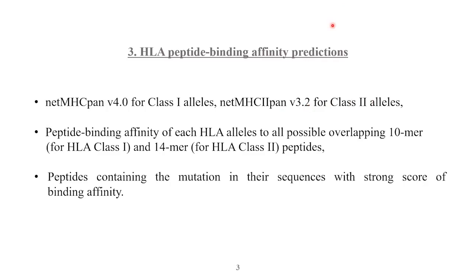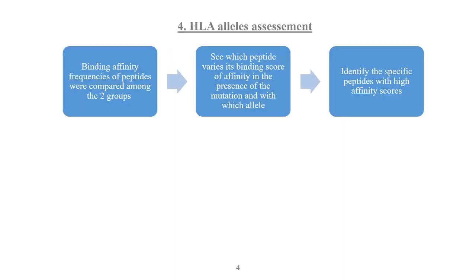We predicted the peptides binding and affinity of each HLA allele to all possible overlapping 10-mer for class 1 and 15-mer and 14-mer for class 2 peptides. Our dataset of peptides binding and affinity includes only peptides containing the mutation in their sequences with strong score of binding and affinity. HLA alleles assessment is the last step to generate our results.